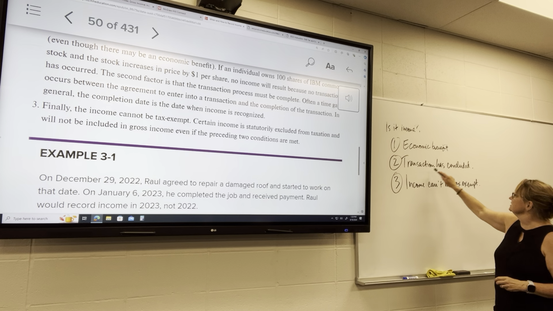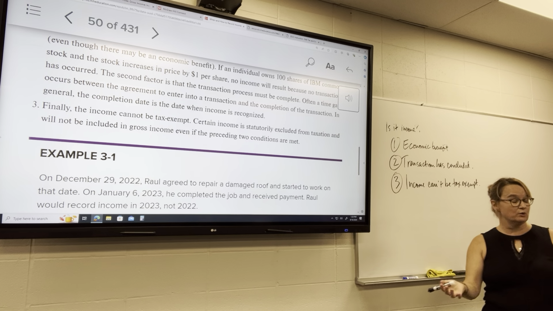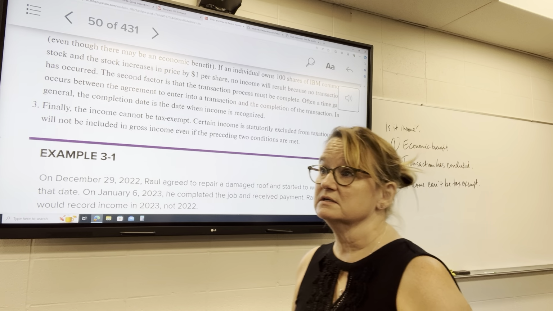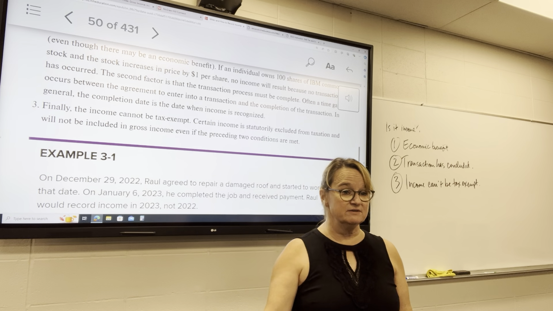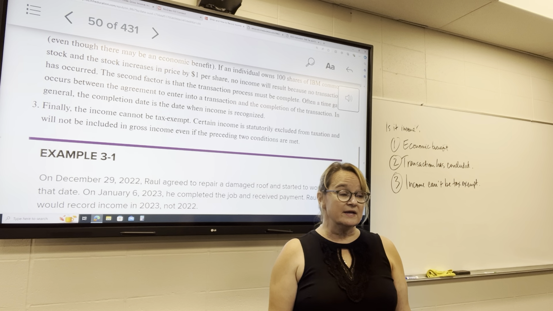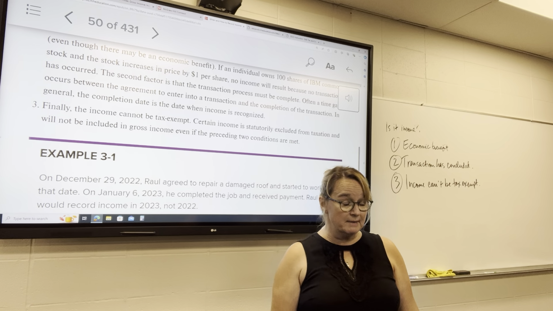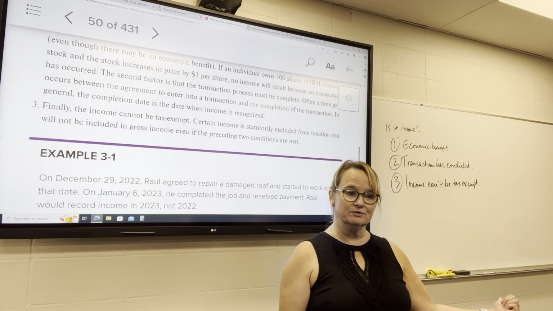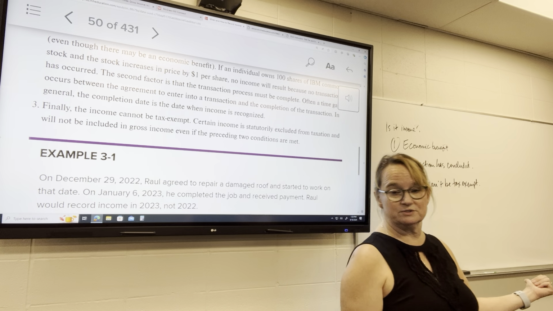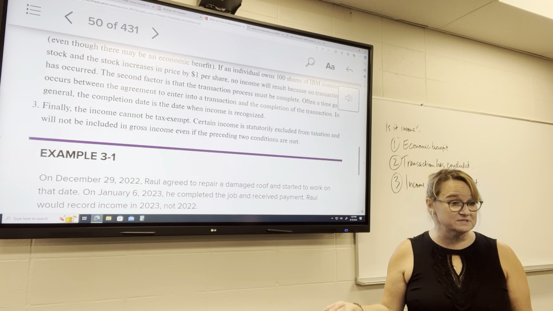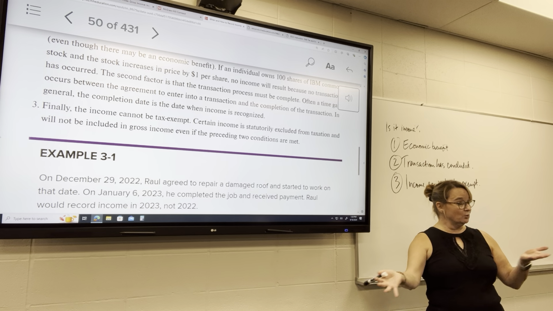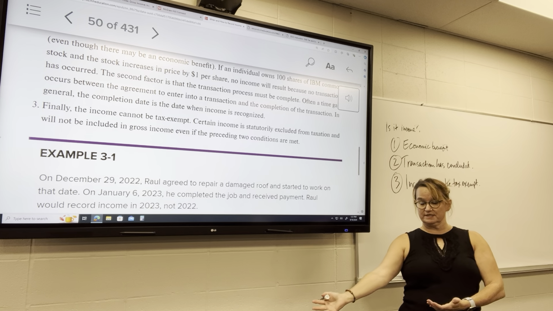This idea that the transaction has concluded is also very different from financial accounting, because in financial accounting you can have receivables on the books. That transaction hasn't concluded, you haven't collected the money yet. However, it's considered revenue for financial accounting purposes, right? But for tax purposes, it would not be considered income.